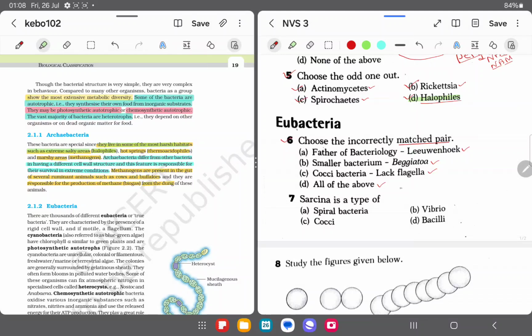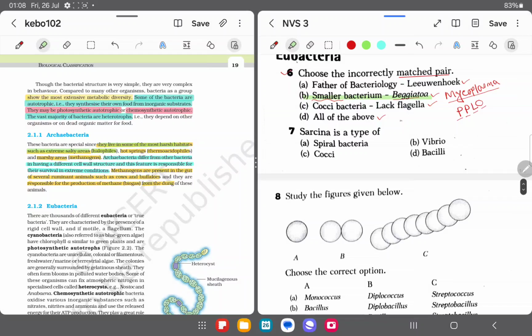Now here the question, it could be smallest bacterium. Okay, so it is not Beggiatoa, it is called Mycoplasma. Mycoplasma, understood? There is a bacteria that is called PPLO. PPLO means pleuropneumonia like organism. You can say Mycoplasma gallisepticum. So this is the smallest bacteria. So it is given there smaller bacterium or smallest bacterium. You can say Beggiatoa. It is not the correct. Okay, so this will be the correct option.